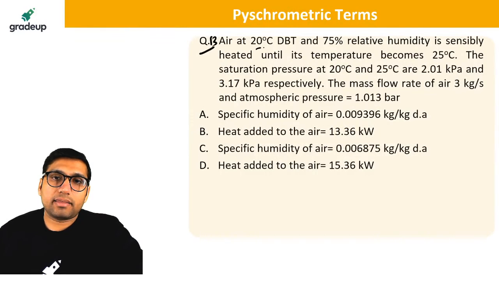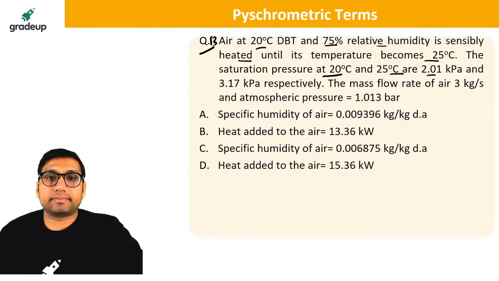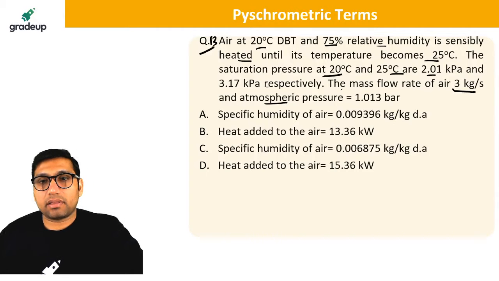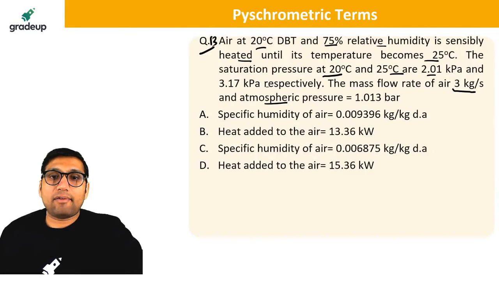Next question, question number 13. Air at 20 degrees Celsius dry bulb temperature and 75% relative humidity is sensibly heated until its temperature becomes 25. The saturation pressures at 20 and 25 are given. The mass flow rate of air is also given. Atmospheric pressure is given. You have to tell what is the specific humidity of air and what is the heat added to the air.